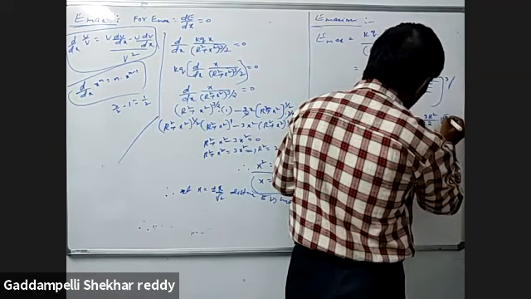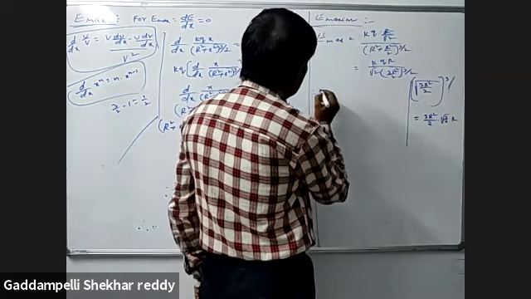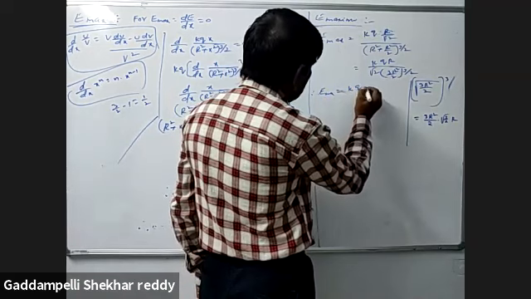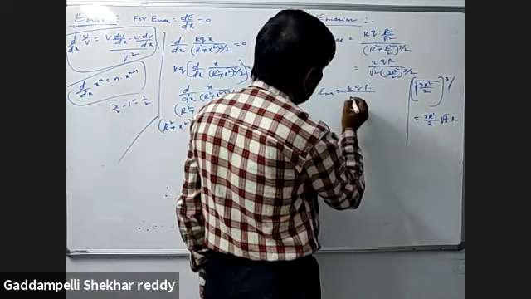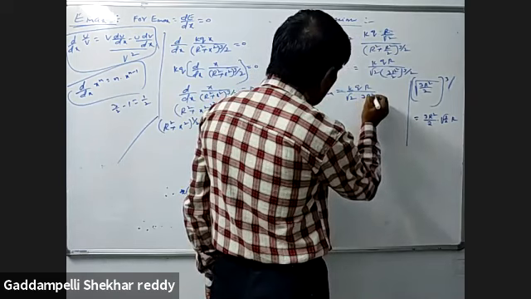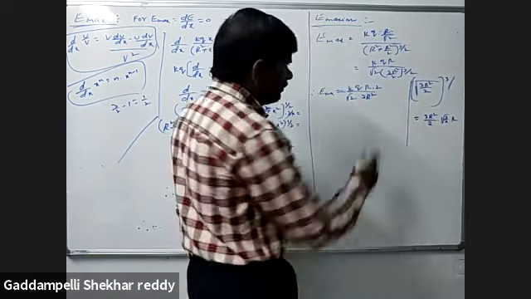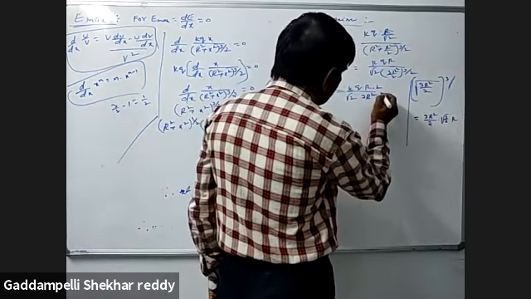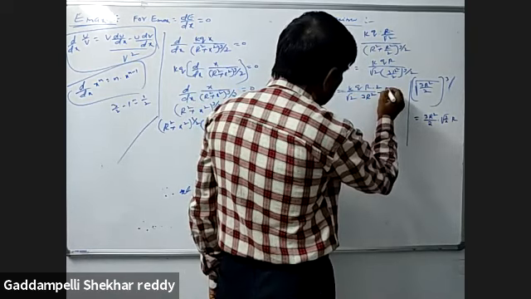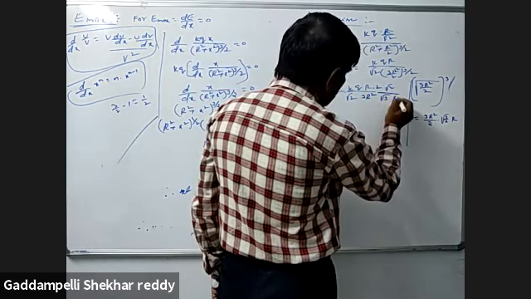That means root 3 by 2. Or this value substituting here, E max is equal to kQr by root 2, divided by 3r square by 2 fraction. So here 2 we write in the numerator, like this is root 3 by root 2, 1 by r remaining.